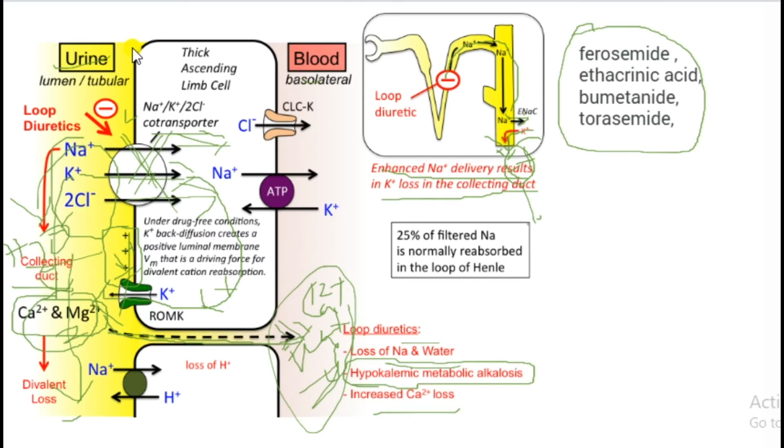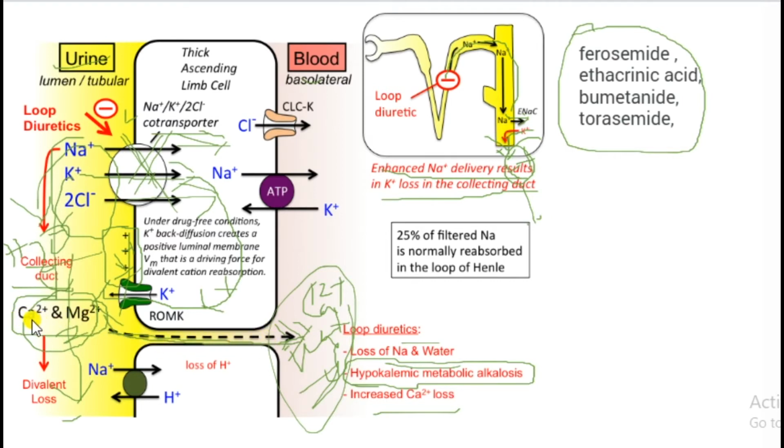Calcium and magnesium also have a positive charge, so they are repelled and try to go away from this positive charge. In between these cells we can see some leak channels, or gap junctions.